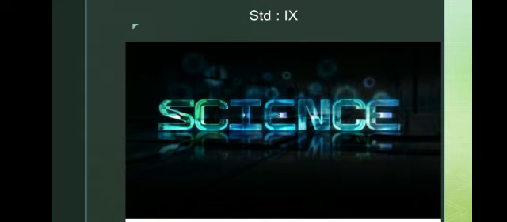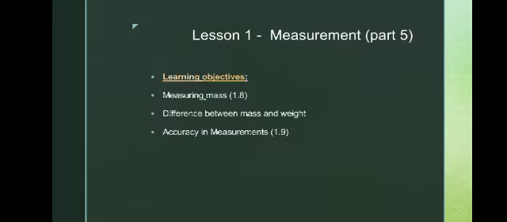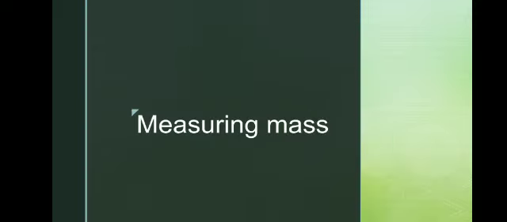Today in science class, we are going to see Lesson 1, Measurement, Part 5. Today we are going to learn about measuring mass, the difference between mass and weight, and accuracy in measurement. First, we are going to see about measuring mass.